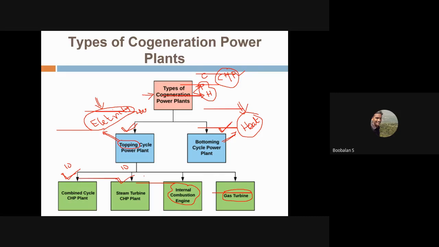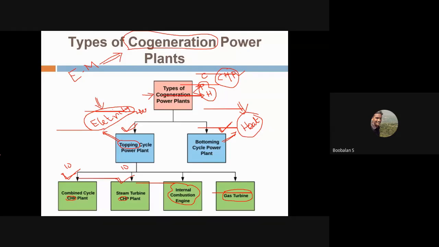That is our most important topic, energy management on cogeneration. In tomorrow's classes, we are going to see the working principle and energy management. That is the most important, energy management on cogeneration. We'll see it in forthcoming classes. Before that, we need to understand the process, what is happening inside the CHP. Everything ends with CHP: combined cycle CHP, steam turbine CHP.